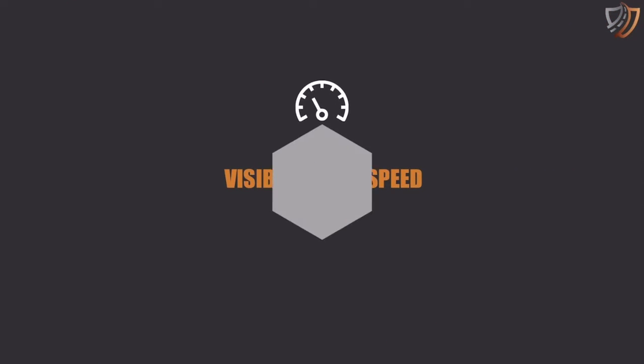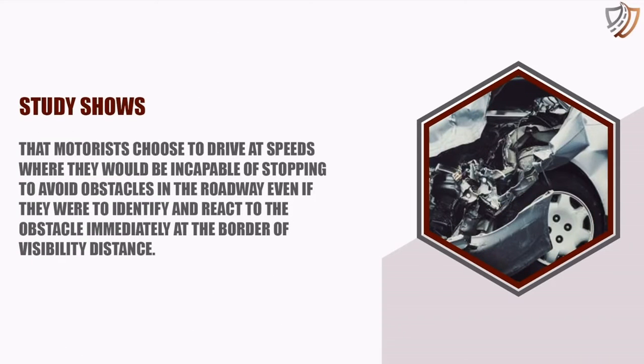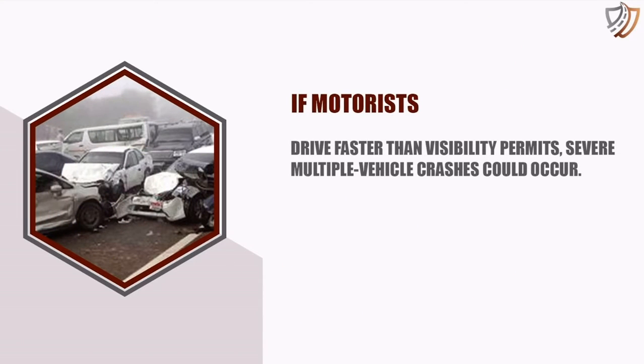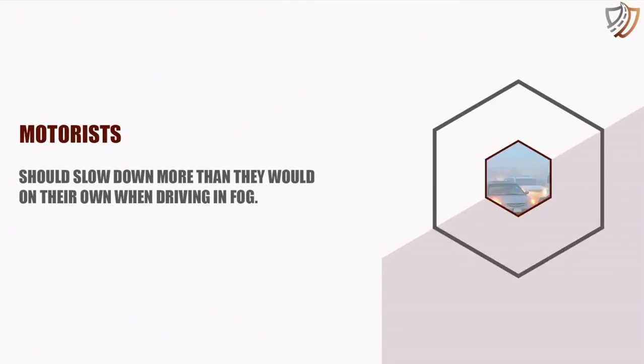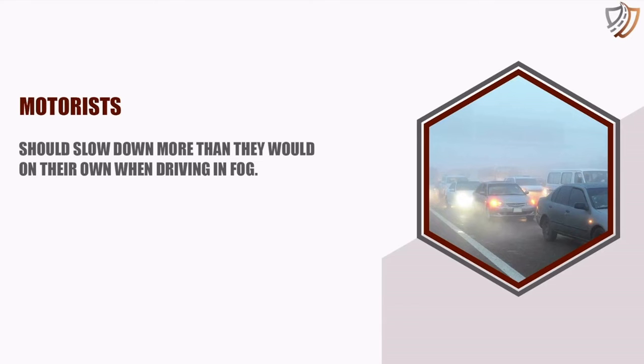Visibility and speed. Studies show that motorists choose to drive at speeds where they would be incapable of stopping to avoid obstacles in the roadway, even if they were to identify and react to the obstacle immediately at the border of visibility distance. If motorists drive faster than visibility permits, severe multiple vehicle crashes could occur.